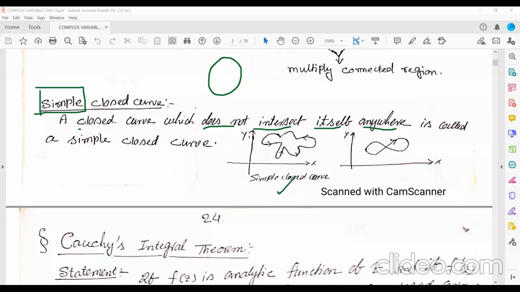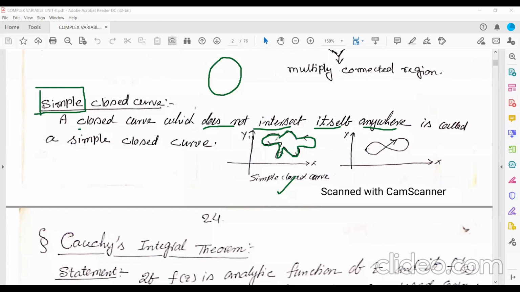If this is your beginning point, I go like this, like this, then like this, ending here. Now tell me, is this curve intersecting itself anywhere? No. But it's a closed curve. So this curve is called a simple closed curve.